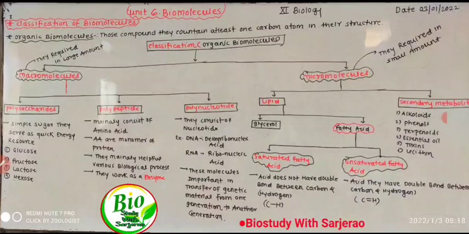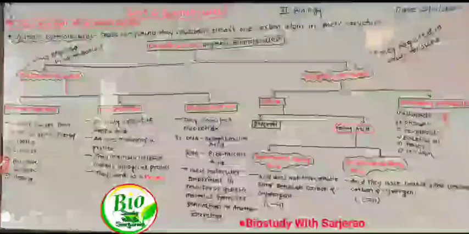Saturated fatty acid means the acid does not have a double bond between carbon atoms. There are several examples which we discuss in a future video. Unsaturated fatty acid means the acid has a double or triple bond in its structure. Lipids store energy for a long time.